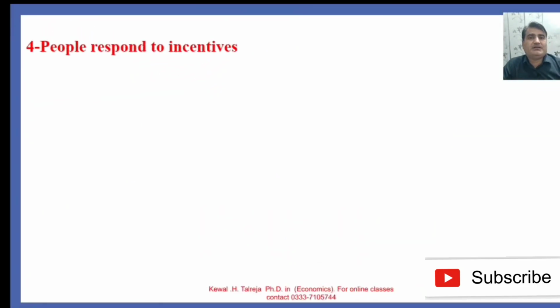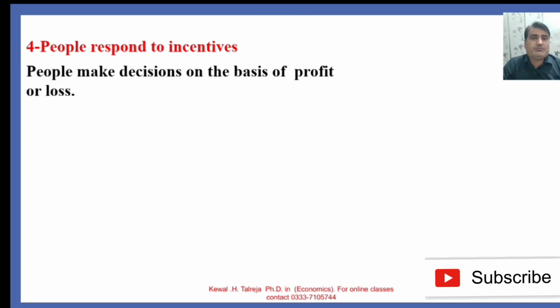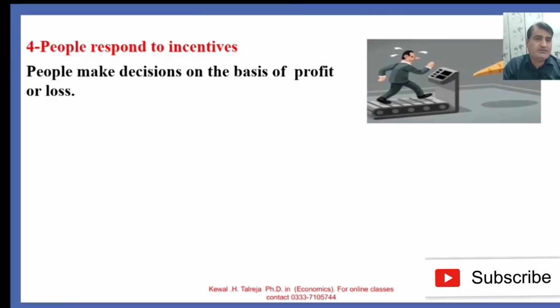The fourth principle is that people respond to incentives. When people make decisions on the basis of profit or loss, for example, when the company introduces an incentive, the people working in the company try to get that incentive.